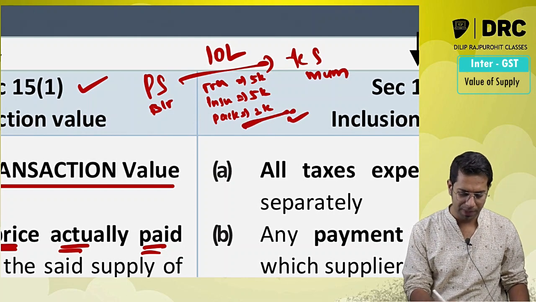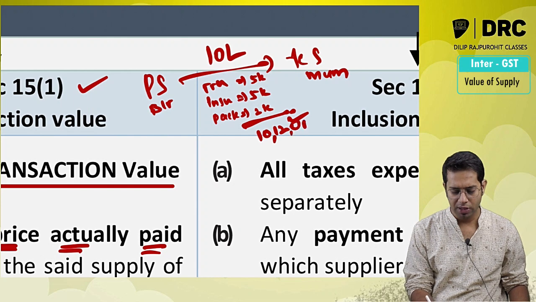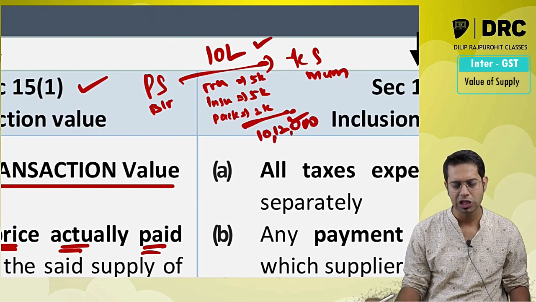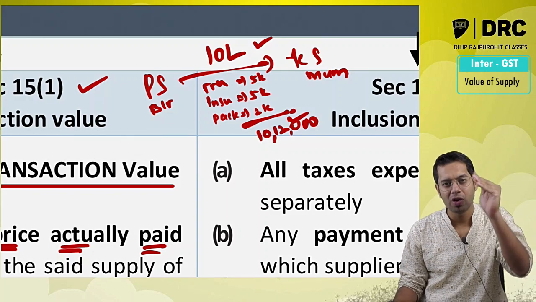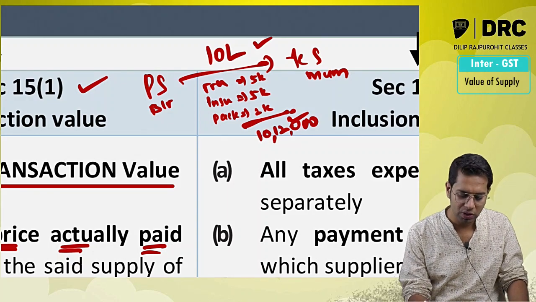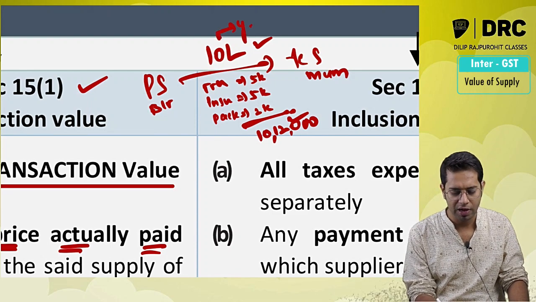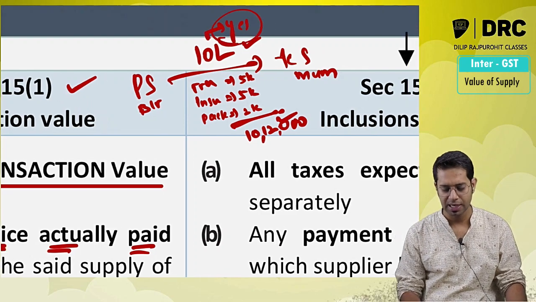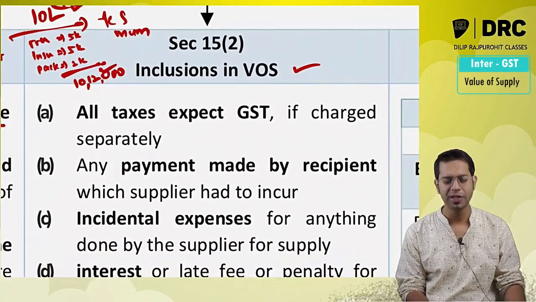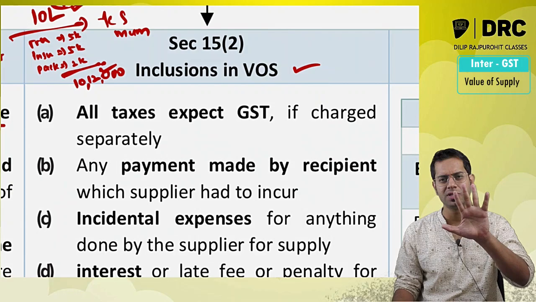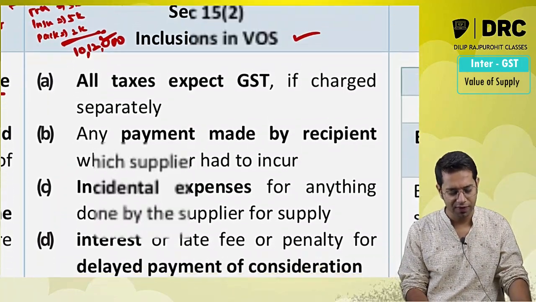Whether the value of supply will be 10 lakhs 12,000 or the value of supply will be only the transaction value which is 10 lakhs. Is there anything which is required to be included when you are computing the value of supply? The answer to this question is yes. There are a few things which are required to be included in the value of supply. What are those things, sir? They are given in section 15 subsection 2. Section 15 subsection 2 talks about 5 different things which are required to be included when you are computing the value of supply.